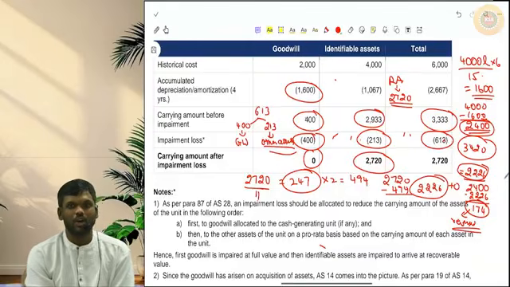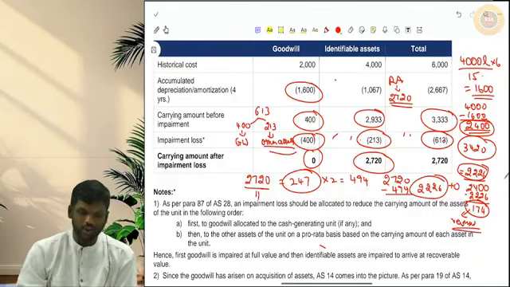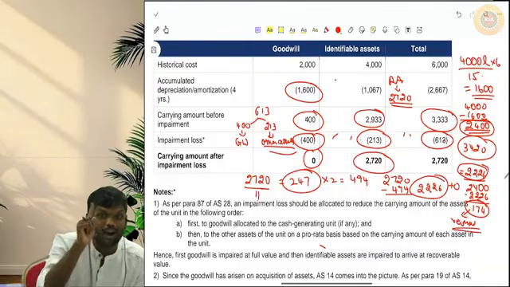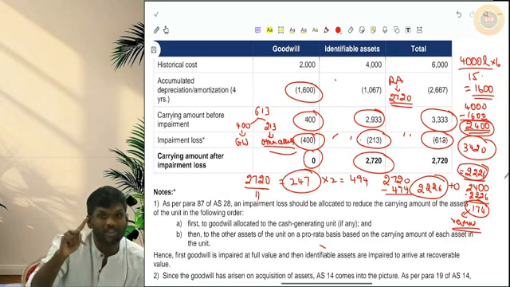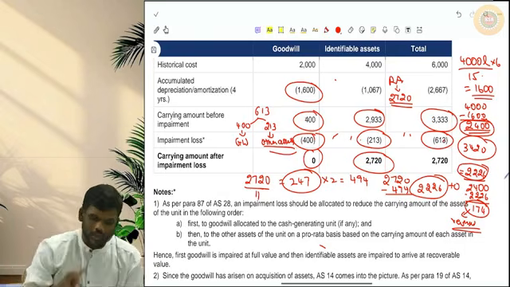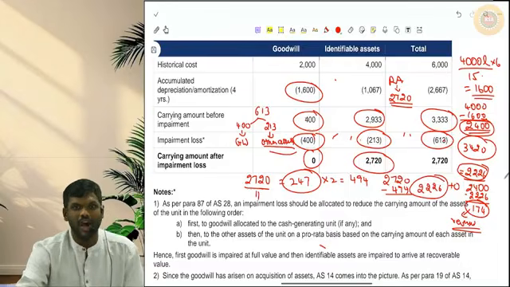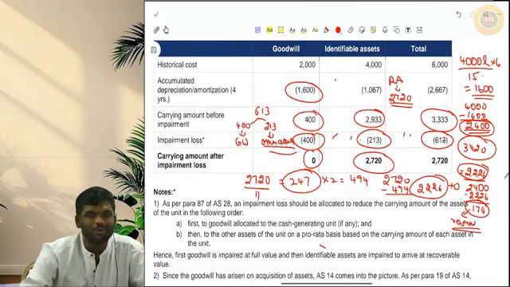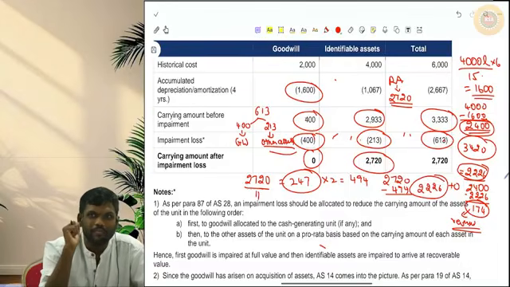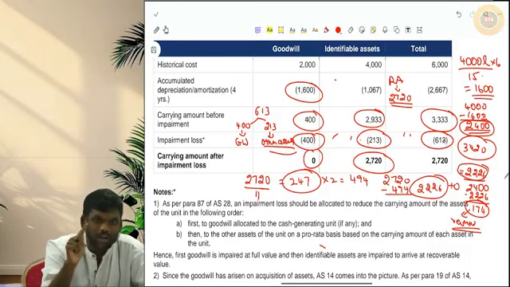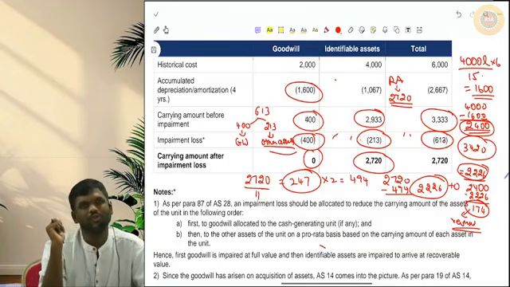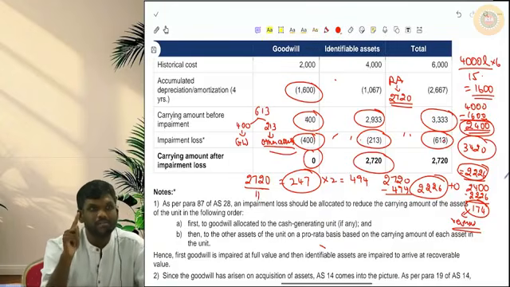Able to understand? Okay, so please ensure that you are very clear with this. Carrying amount after reversal should not go beyond the value had there been no impairment loss. So only 174 we can reverse for other assets. Sir, what about goodwill, sir? For goodwill, to reverse the impairment loss relating to goodwill, 2 conditions should be satisfied. Correct? What are those 2 conditions? First condition, the earlier impairment loss should have been caused due to an external event.